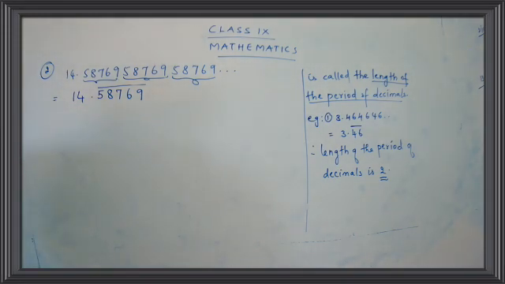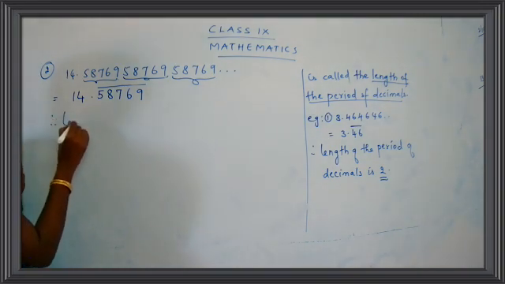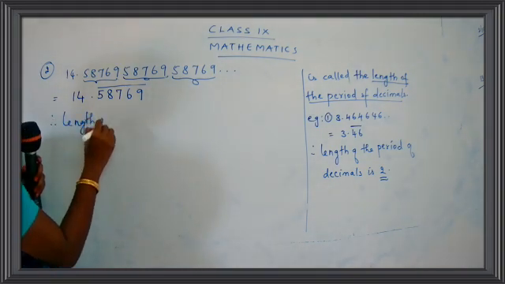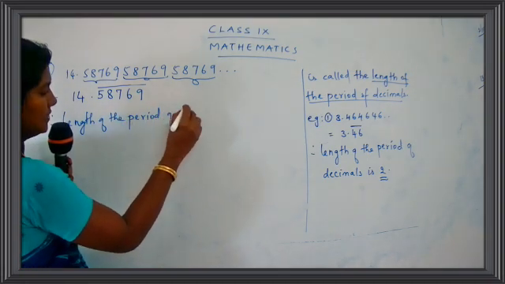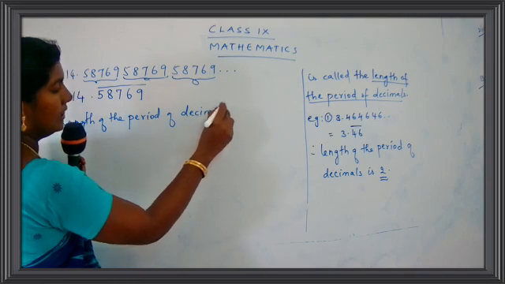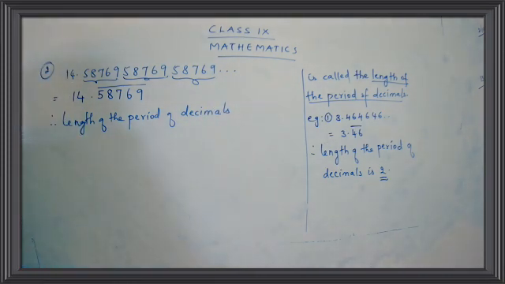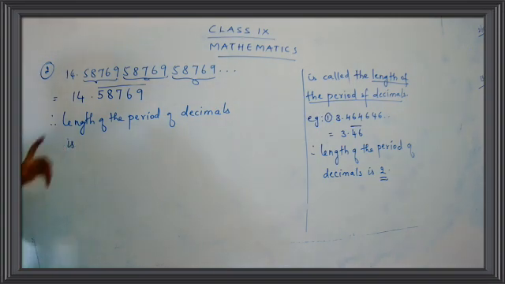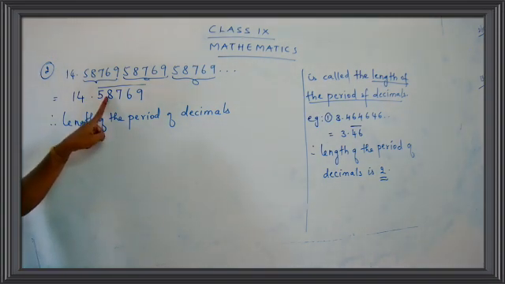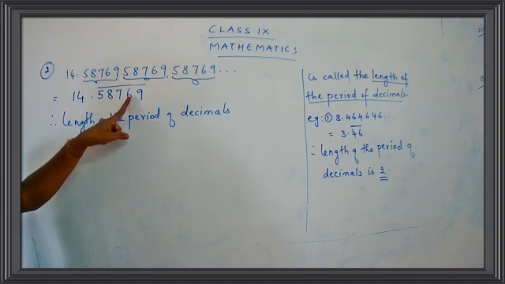Okay, children. So what is the length here? Write on the length. Therefore, length of the period of decimals is. Okay, what is the length of the period of decimals? 1, 2, 3, 4, 5.